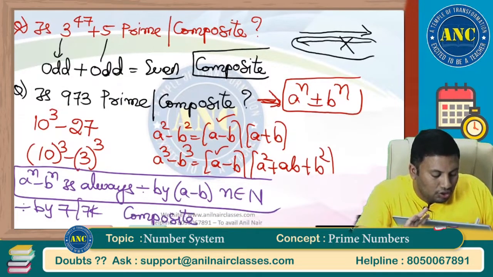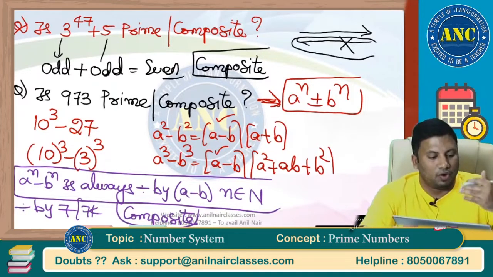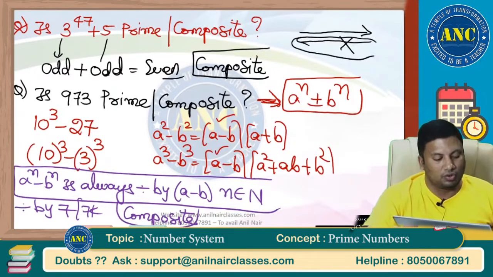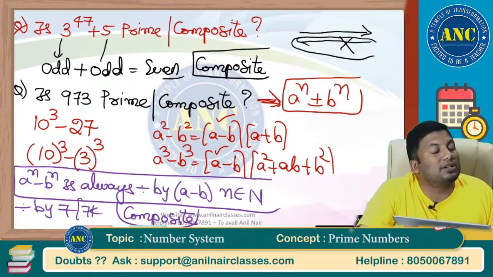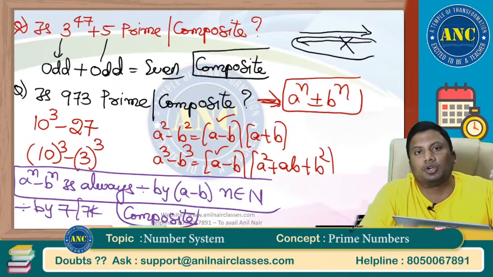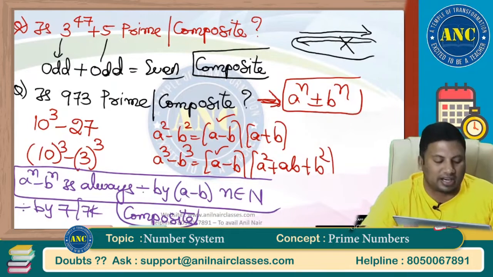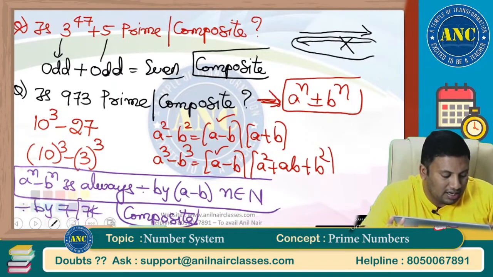This is how you should learn, right? Rule number 1 fails, then rule number 2. For 10 cube minus 27, try to see, not all the numbers can be written in the form a power n plus or minus b power n. Then we will go to rule 3. Then we will go to the second rule. I hope the idea is clear. Next one.